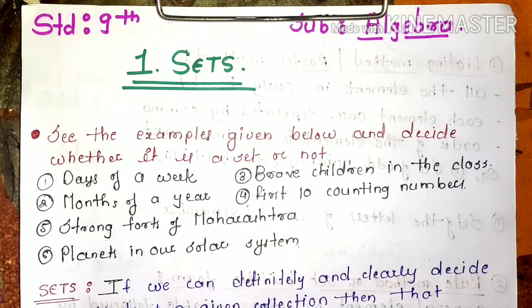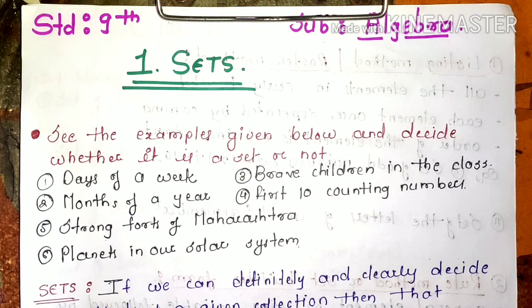Now observe the collection. Happy children in the village. Second, brilliant students of the class. In both the examples, the words happy and brilliant are relative terms. That means they are only showing the happy children and the brilliant students. Now, both the terms differ from person to person. Therefore, these collections are not sets. That means we cannot clearly define the objects.